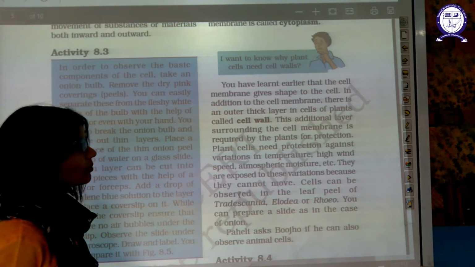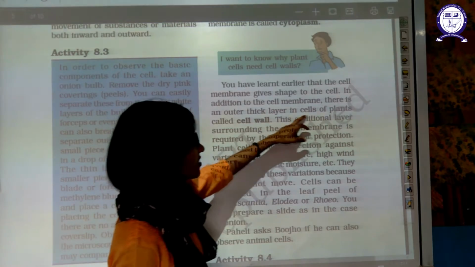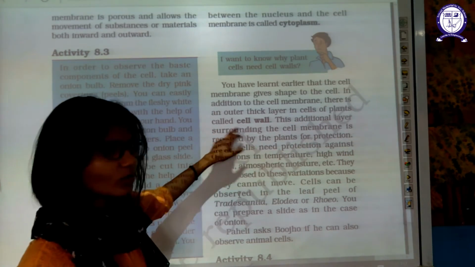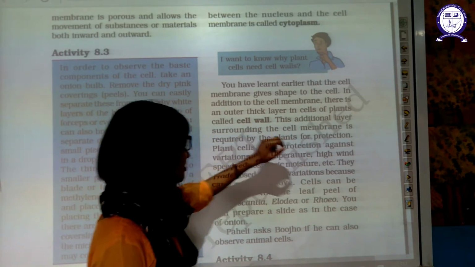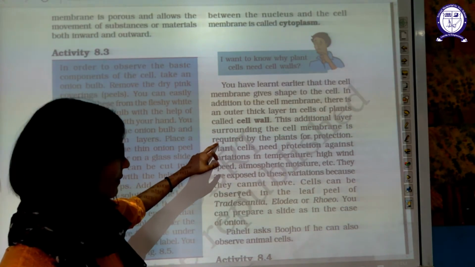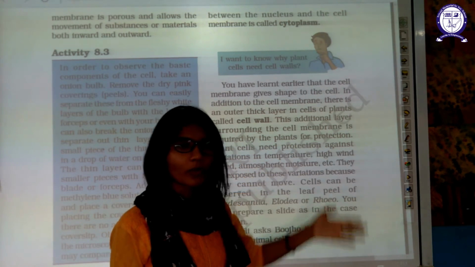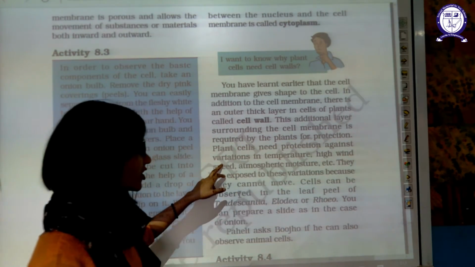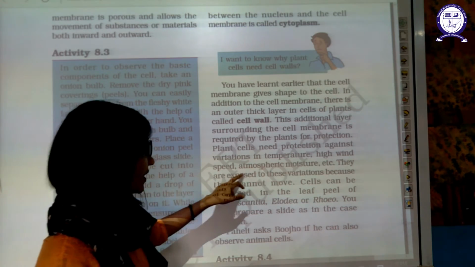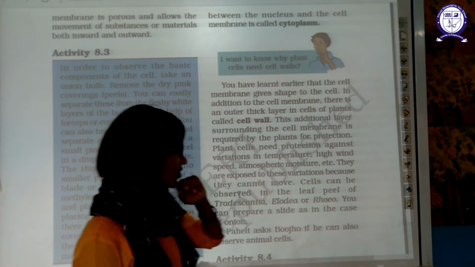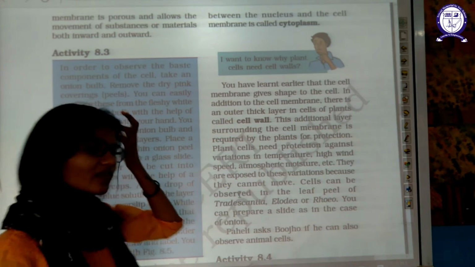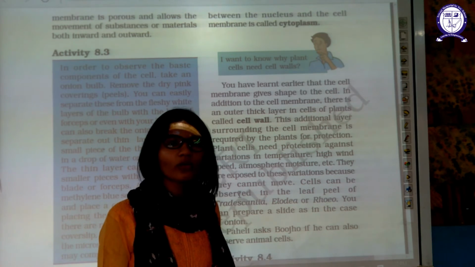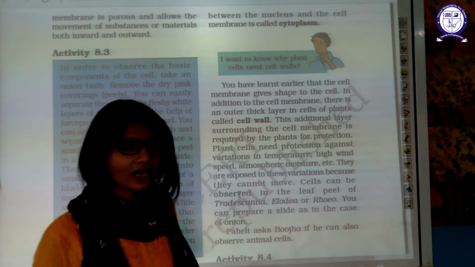In addition to the cell membrane, there is an outermost thick layer in plant cells known as the cell wall. This additional layer surrounds the cell membrane and is required by the plant for protection. Plant cells need protection against variation of temperature, high wind speed and atmospheric moisture. They are exposed to this variation because they cannot move, unlike animals.